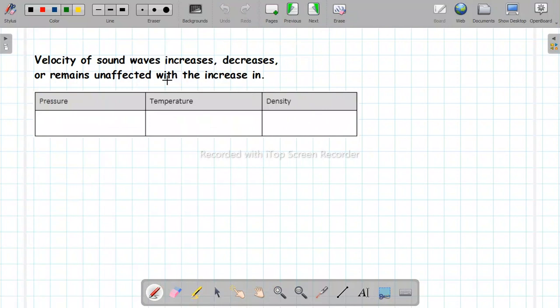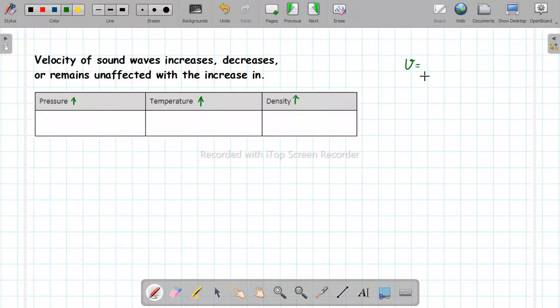Velocity of sound waves increases, decreases or remains unaffected with the increase in temperature. यानी pressure increase होगा तो बताएं sound की speed पे क्या फर्क पड़ेगा temperature से और density से. To be able to answer these questions, दो equations हमें पता होनी चाहिए.